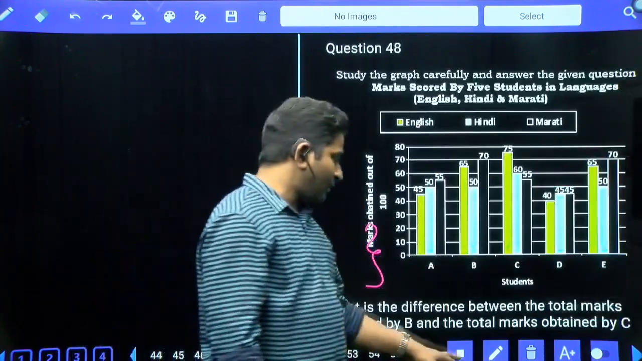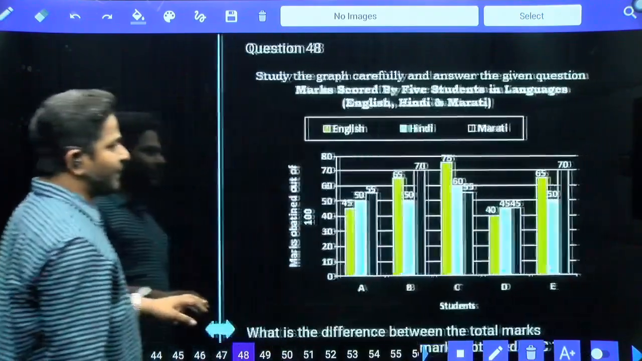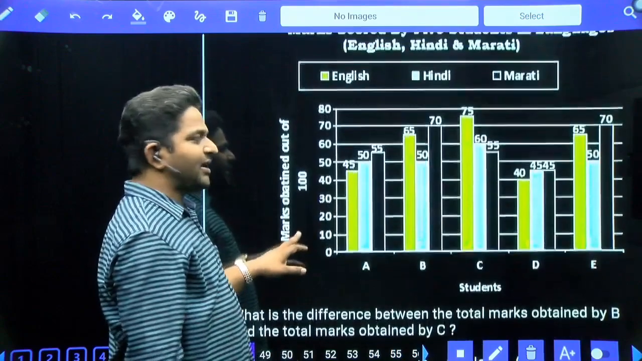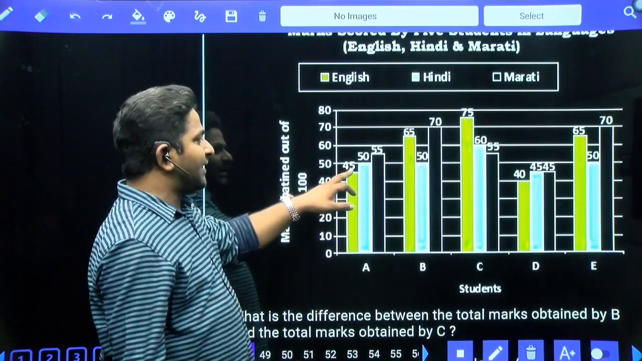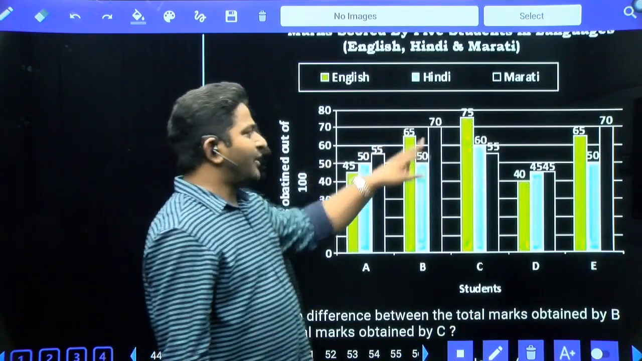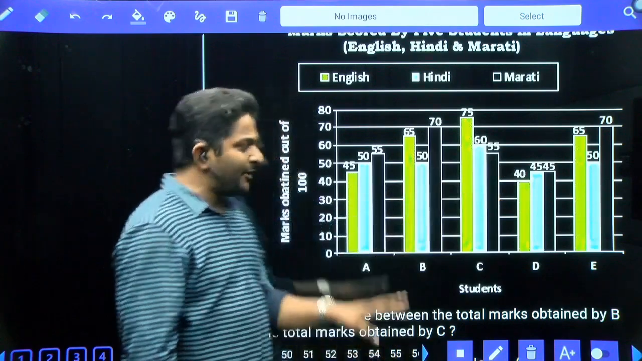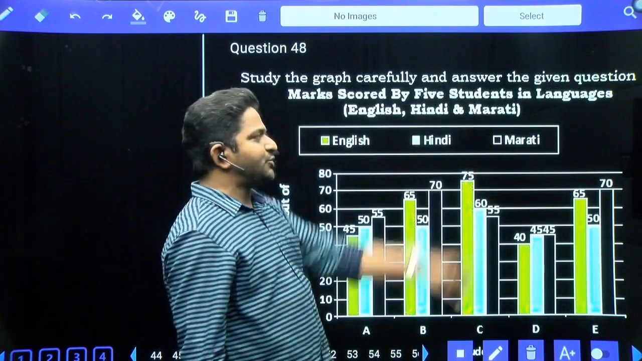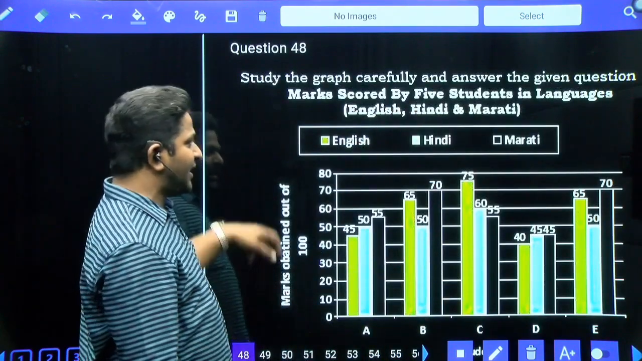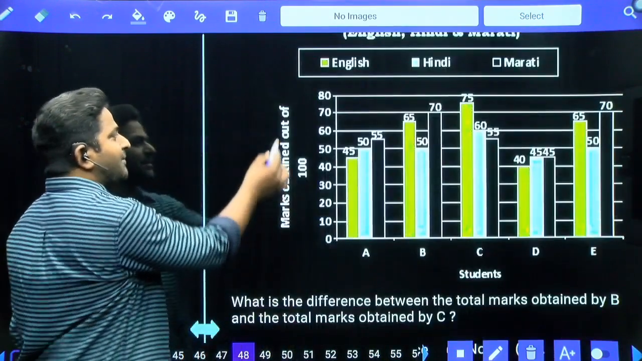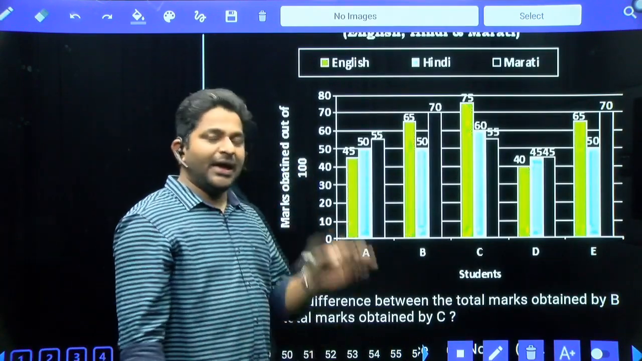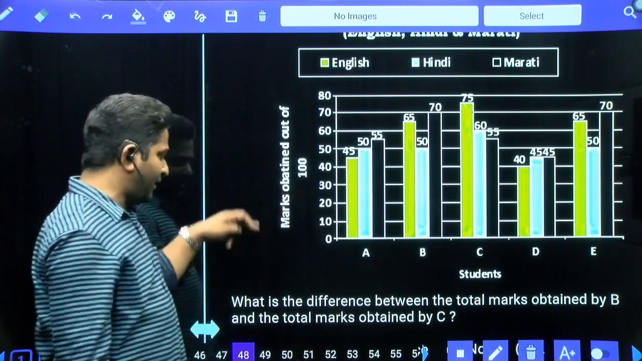Next. So here we have a bar chart. Whenever you have a bar chart, just look for corresponding numbers. When you have numbers, don't prepare a table, directly we will use it. What is this? Marks scored by 5 students in languages English, Hindi and Marathi. Marks obtained out of 100. So in each and every subject, the exam was conducted for 100 marks.